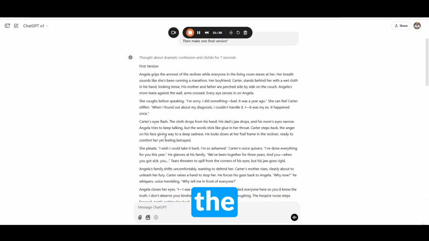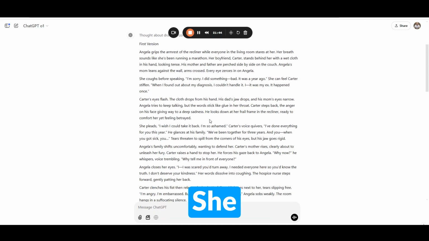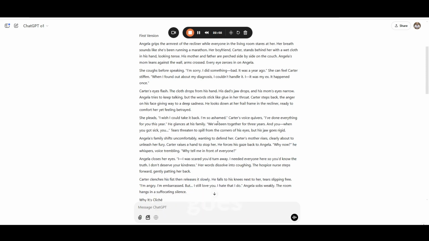Carter steps back, the anger on his face giving way to deep sadness. He looks down at her frame in the recliner, ready to comfort her, yet feeling betrayed. She pleads, "I wish I could take it back. I'm so ashamed." Carter's voice quivers. "I've done everything for you this year." He glances at his family. "We've been together for 3 years, and when you got sick," Tears threaten to spill from the corners of his eyes, but his jaw goes rigid.